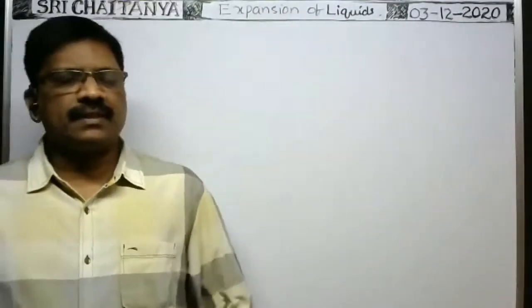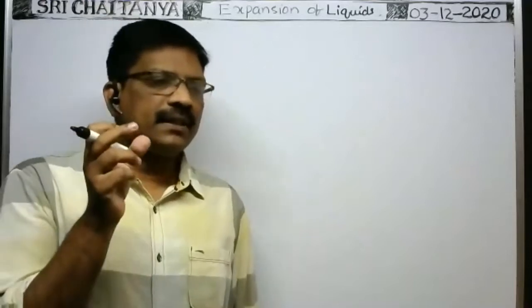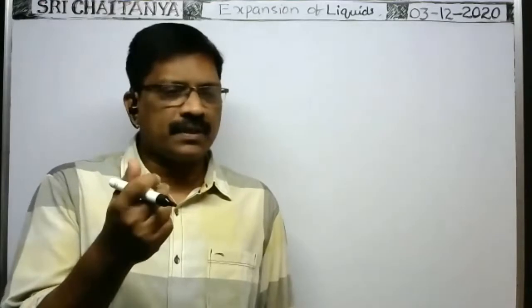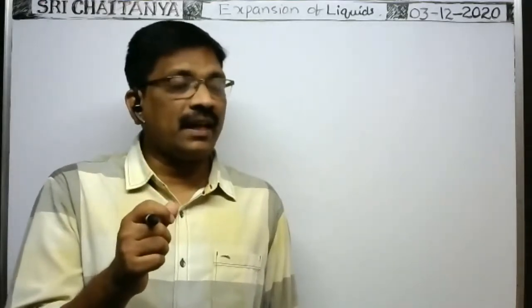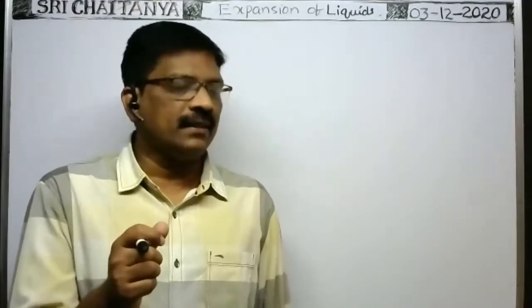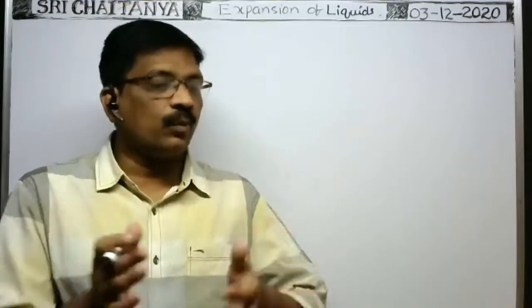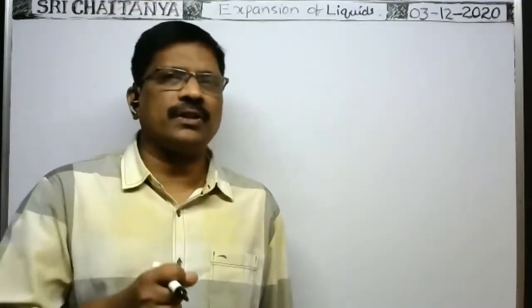So in case of liquids, whenever temperature rises, that means when you supply some heat energy to the liquid, the atoms or molecules in a liquid absorb the heat energy so that kinetic energy increases and they travel at random with more kinetic energies. Due to that, the intermolecular distance or interatomic distance increases more compared with solids. Because in case of solids, they are strongly bonded together.